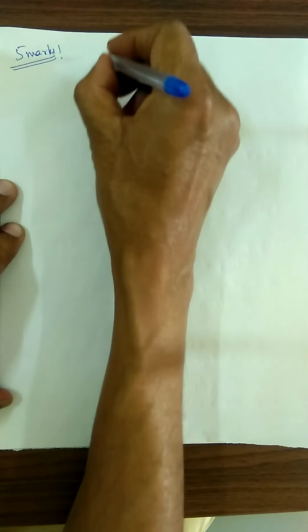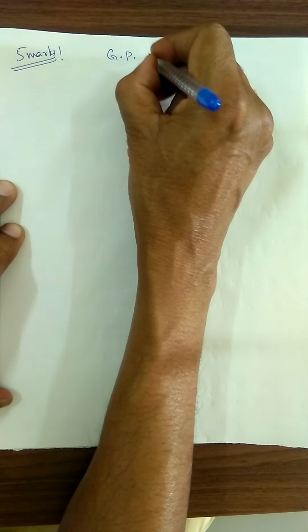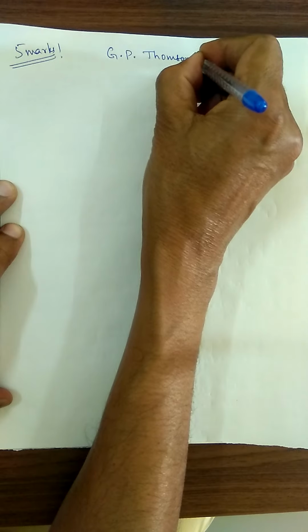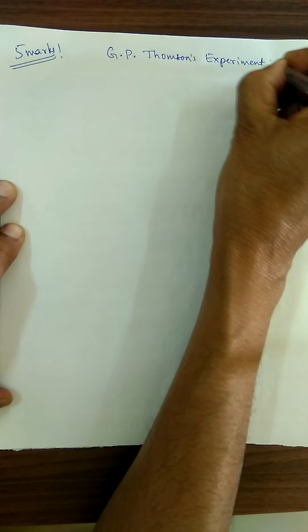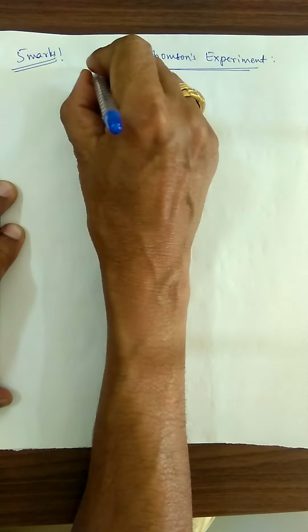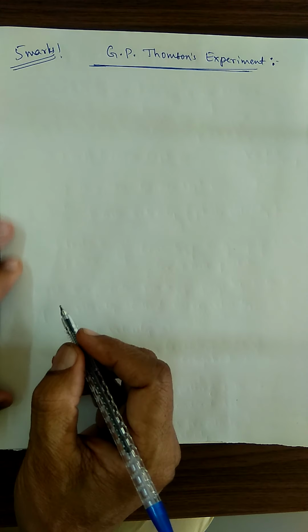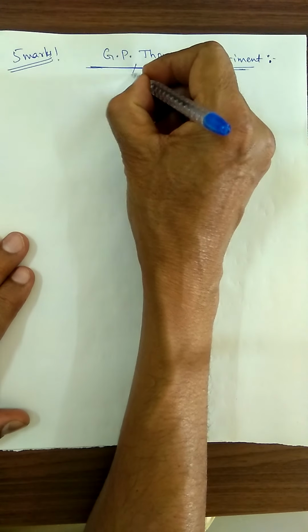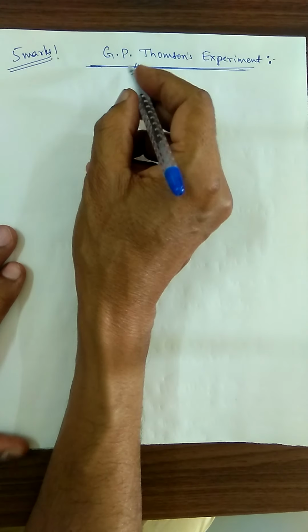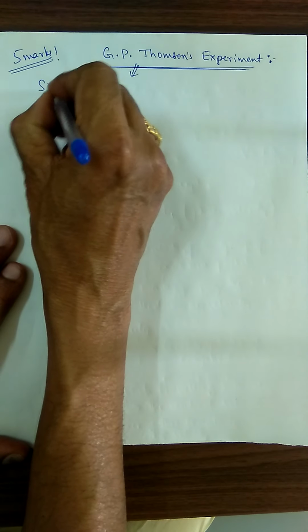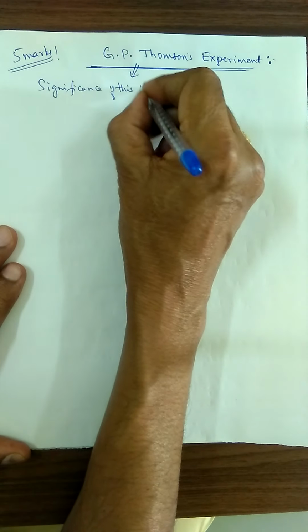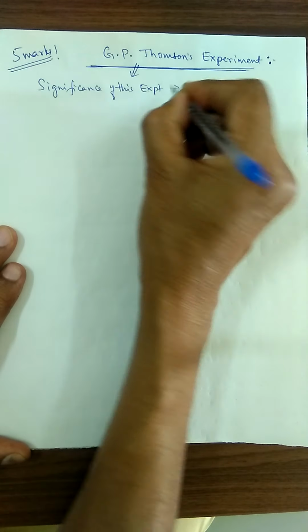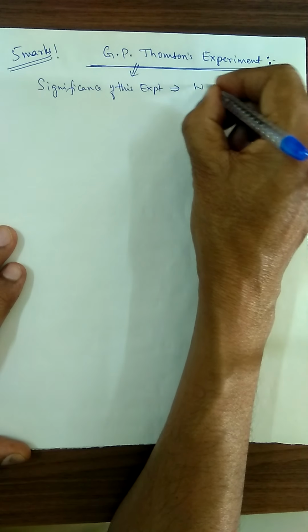What is that? G.P. Thomson's experiment. And don't forget, using this experiment we had to prove something. If they are asking what is the significance of G.P. Thomson's experiment, what is that? The wave nature of electron.